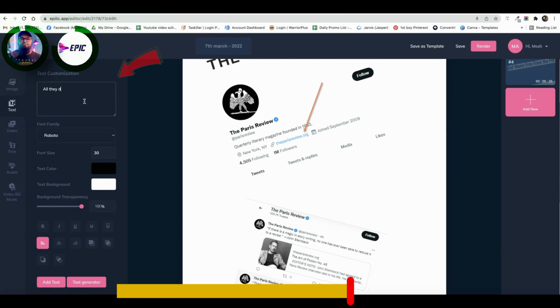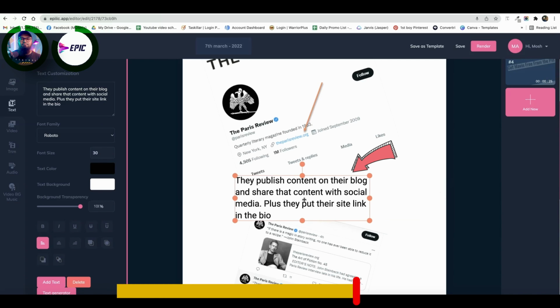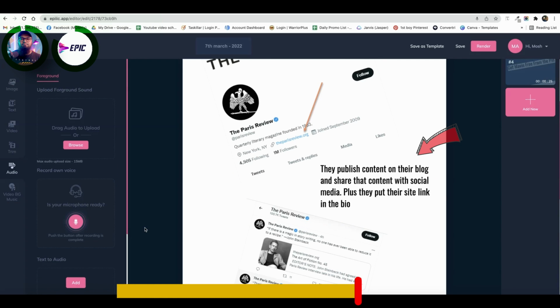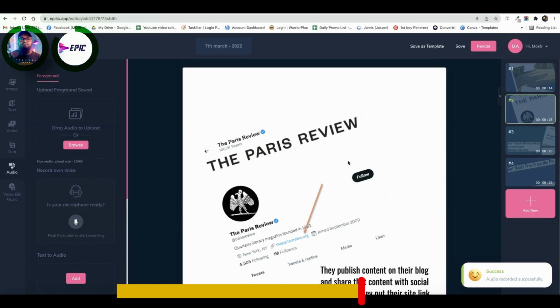It's easy, okay? All they do is they publish content on their blog and share that content with social media. Plus, they put their site link in the bio. Enter, hit enter, and add text. Okay, now it's easy to read. All they do is they publish content on their blog and share that content with social media. Plus, they put their site link in the bio.